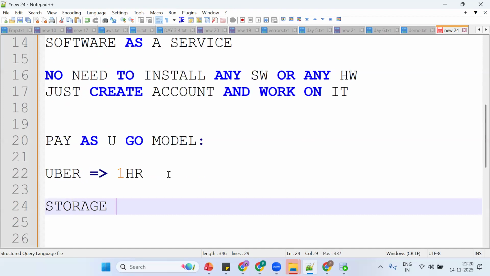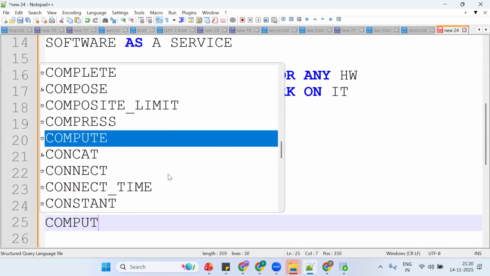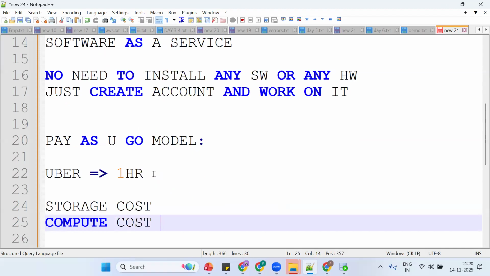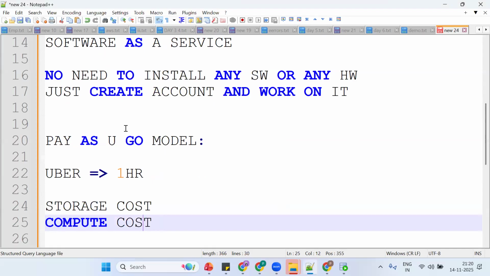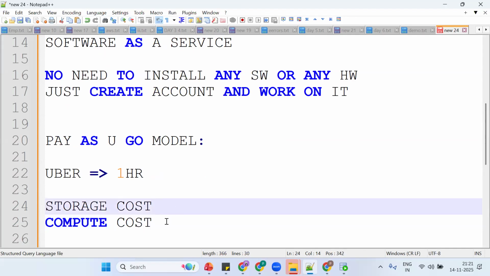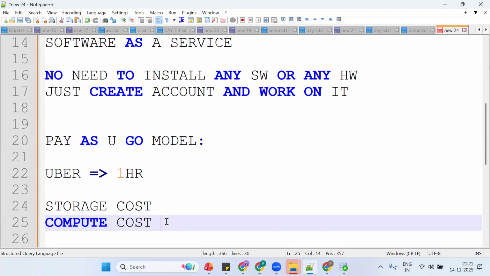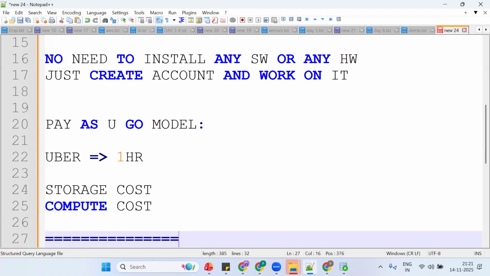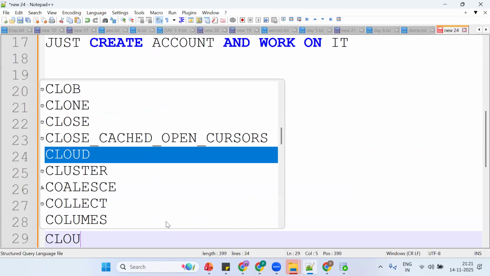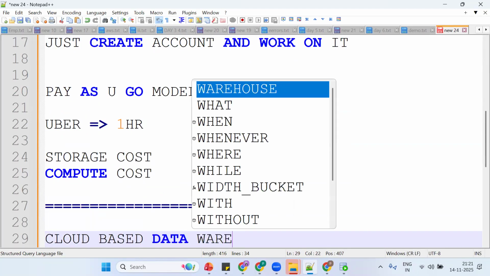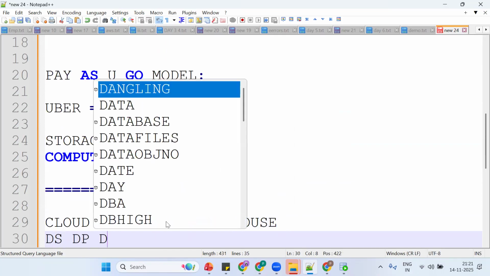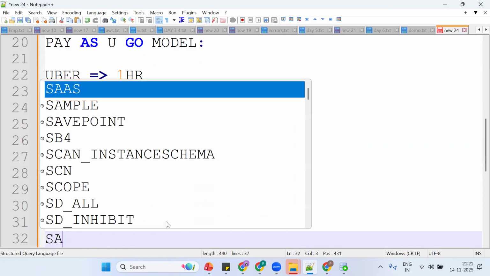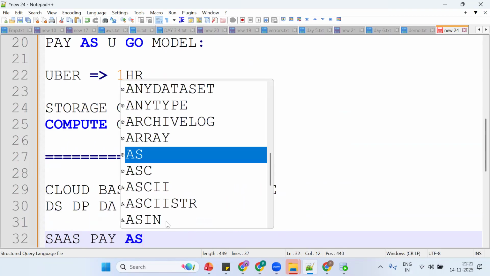There are two types of cost: storage cost and compute cost. Storage cost: how much I'm storing, I need to pay. How much I'm computing, I need to pay. Same functionality. Snowflake is a pay as you go model. Nothing but how long you're using, that much time you need to pay. This is the concept of the pay as you go model. One more time, so see now what happened. Snowflake is a cloud-based data warehouse mainly for data storage, data processing, and data analytics. It's a SaaS model and it's a pay as you go model.